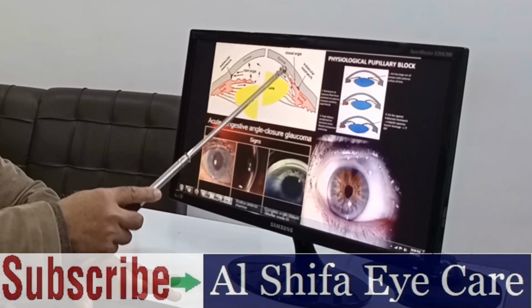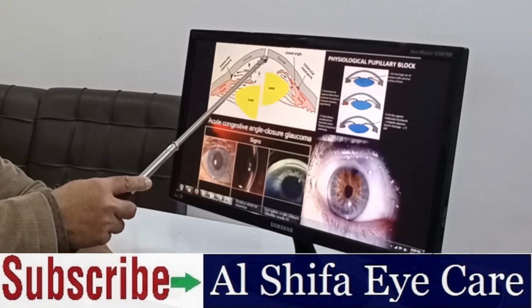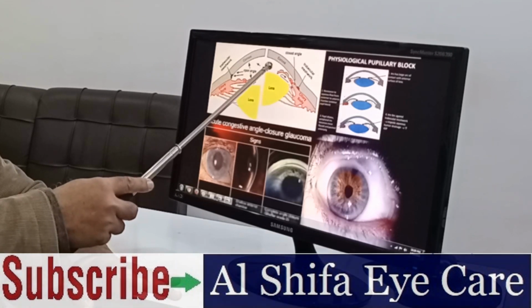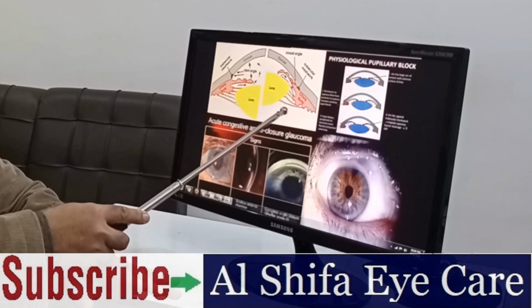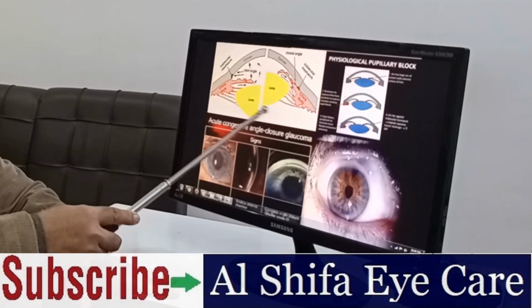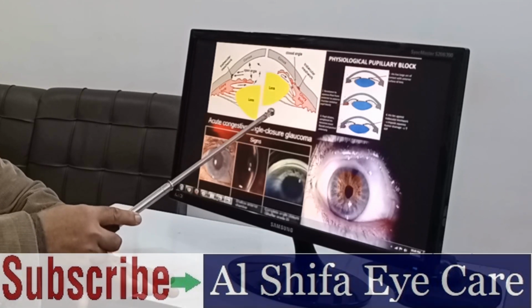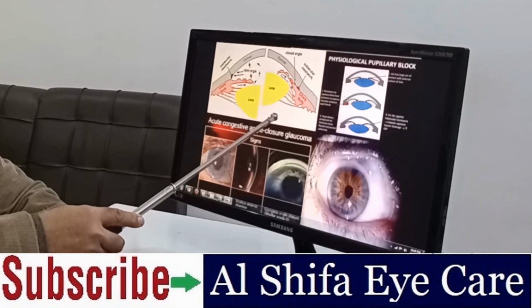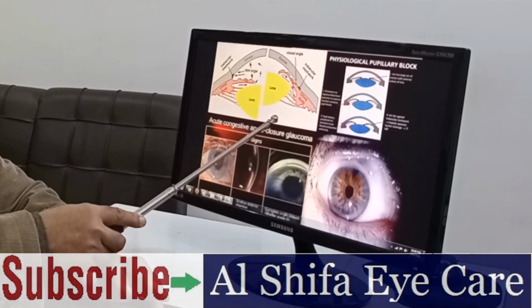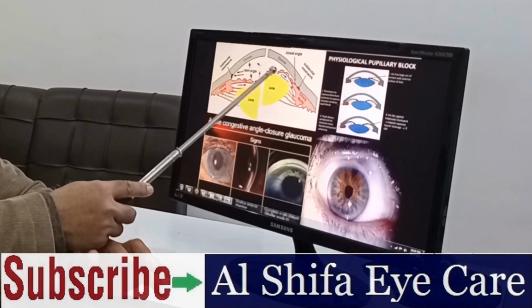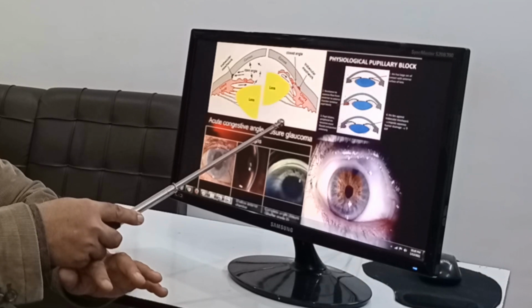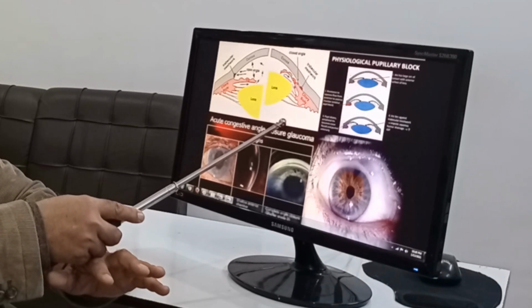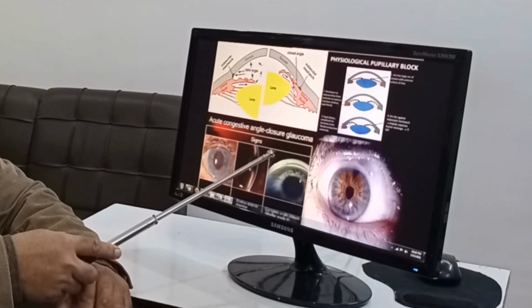So the aqueous will accumulate behind, in the posterior chamber, and just behind the lens in the vitreous, which is the main jelly part of the eye. So the pressure of the aqueous will accumulate behind in the vitreous. That pressure in the vitreous will lead to damage to the optic nerve behind.